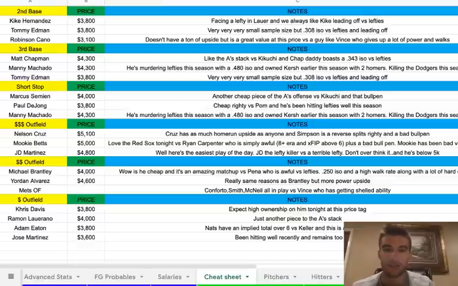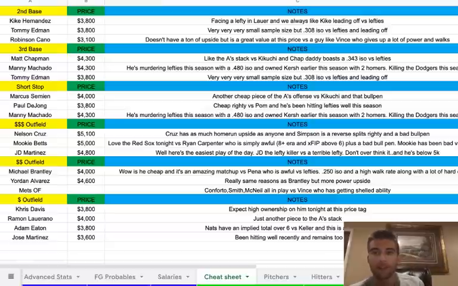And then in the mid-range outfield, we have Michael Brantley at 4K. He's just way too cheap, and it's an amazing matchup versus Felix Pena, who's awful versus lefties. He's the projected long reliever. He's giving up a .250 ISO and a high walk rate, along with a lot of hard contact to left-handed bats. Then Alvarez, the same reasons as Brantley, but just more power upside. And then the Mets outfield I like, so that's Dominic Smith, Michael Conforto, and Jeff McNeil versus Vince Velasquez.